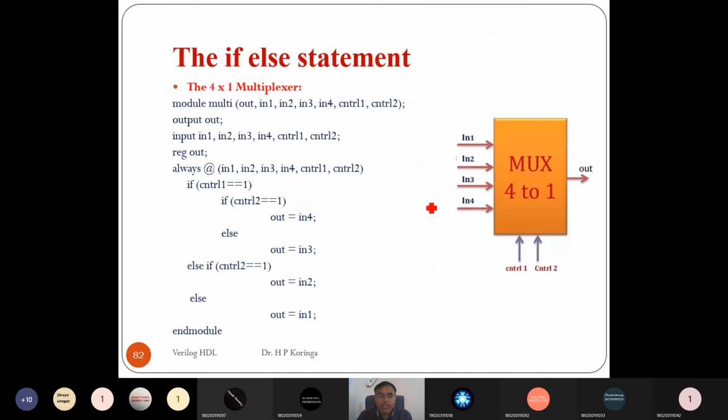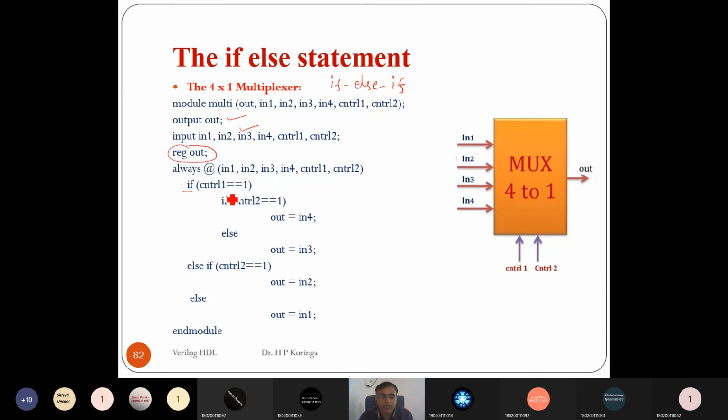Let me take an example based on the nested if else if statement, and let me implement a 4 cross 1 mux. Here also the same thing: the output needs to be explicitly defined as a reg type.